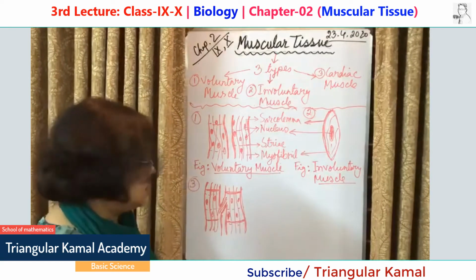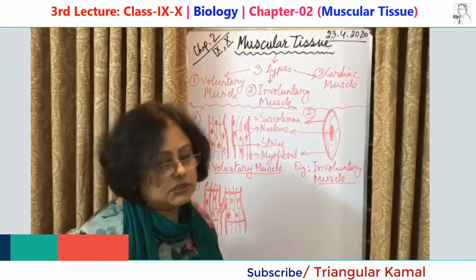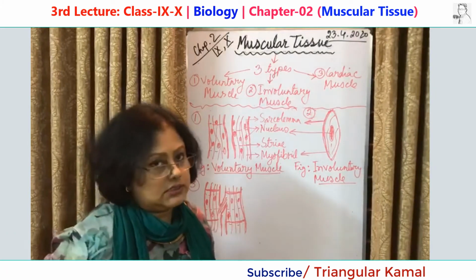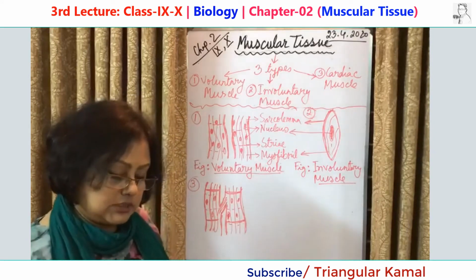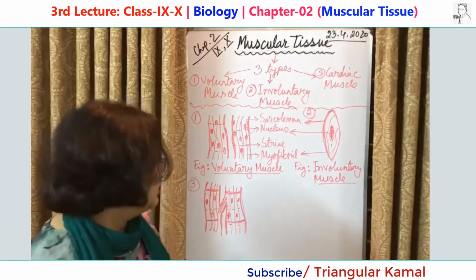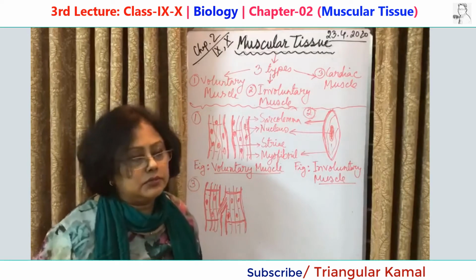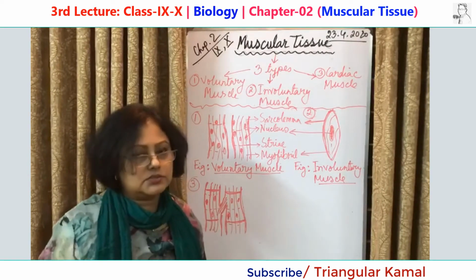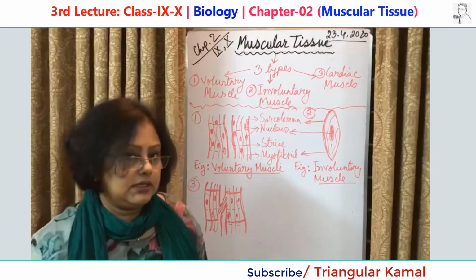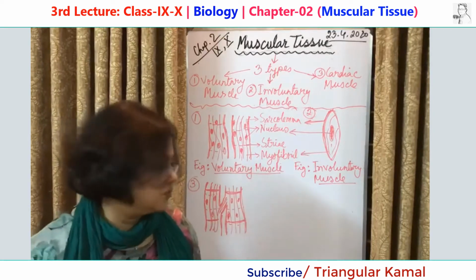The intercalated disc is a disc-like structure that separates tissues or cells one after another, and it is made up of protein. In this way it is a kind of gap between the cells, and through the gaps the instructions or signals pass quickly from cell to cell, and in this way the heart is continuously moving.